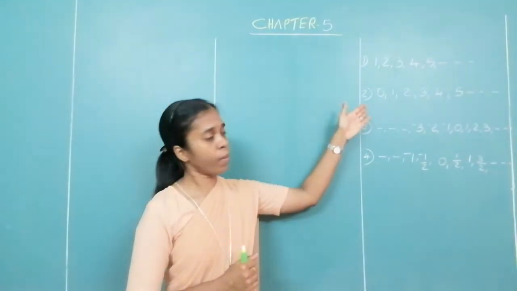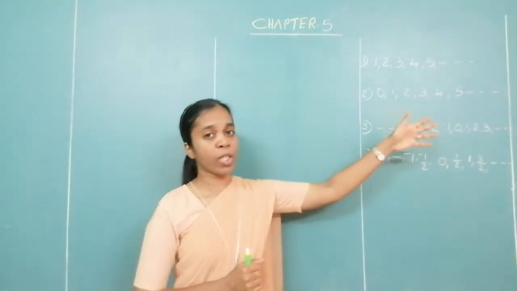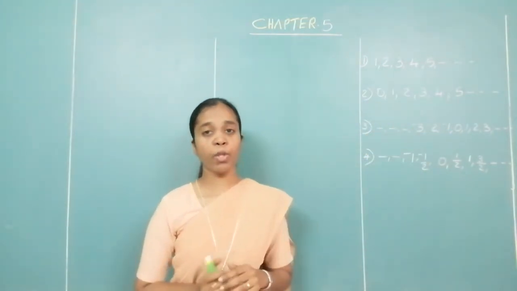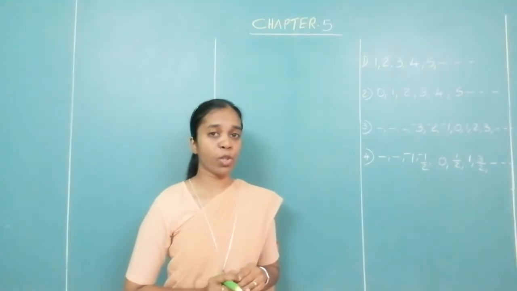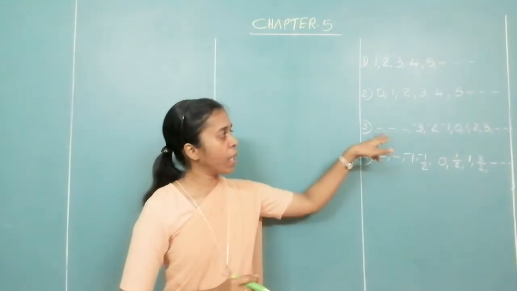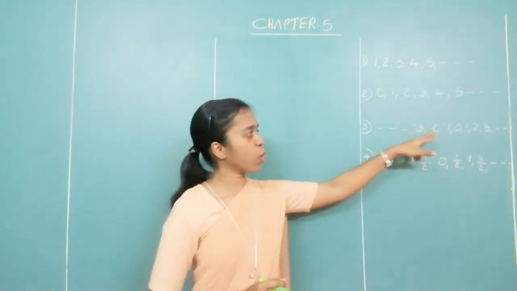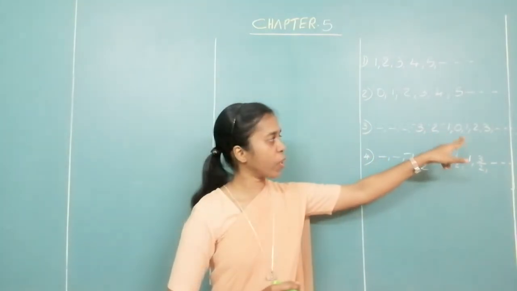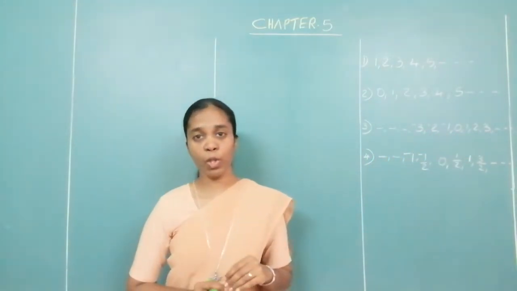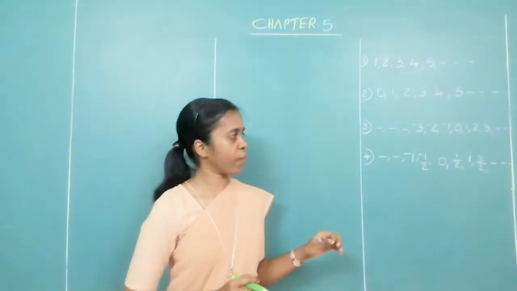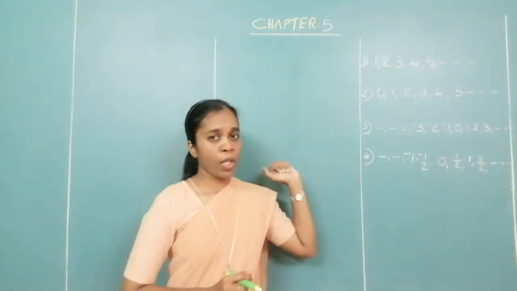Look at the second one: 0, 1, 2, 3, 4, 5 and goes on. They belong to which category? They belong to whole numbers. Minus 3, minus 2, minus 1, 0, 1, 2, 3 and goes on. They belong to integers. Now all this you had already learned.